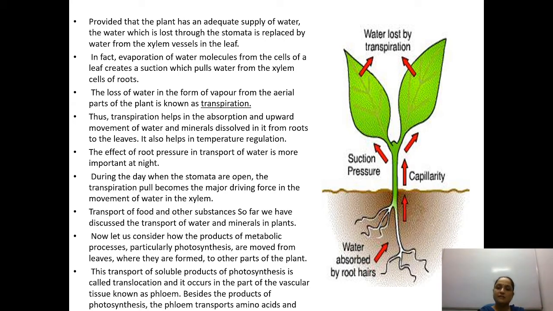Stomata is going to release the excess amount of water. So whatever water they have absorbed, hardly they are going to use 1 or 2% of that. The remaining water is going to be transpired out. Thus, transpiration helps in the absorption and upward movement of water and minerals dissolved in it from roots to the leaves. It also helps in temperature regulation. When the water is lost from the stomata, there will be a cooling effect in the plant, and the water is going to be expelled out. It will provide the cooling sensation. So, it is known as temperature regulation.